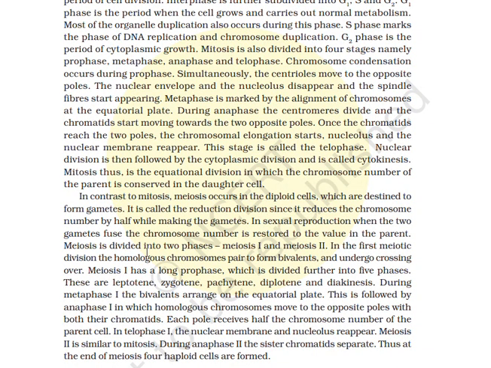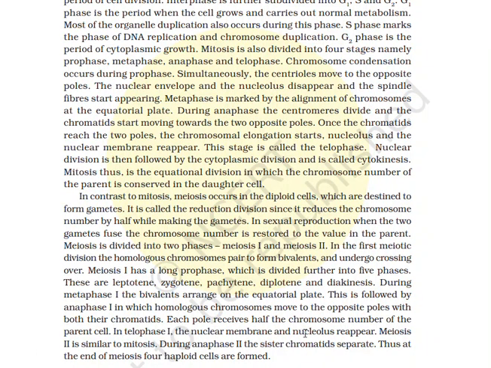In the first meiotic division, the homologous chromosomes pair to form bivalents and undergo crossing over. Meiosis I has a long prophase which is divided into 5 phases. These are leptotene, zygotene, pachytene, diplotene, and diakinesis. During metaphase I, the bivalents are arranged on the equatorial plate. This is followed by anaphase I, in which homologous chromosomes move to the opposite poles with both the chromatids. Each pole receives half the chromosome number of the parent cell.